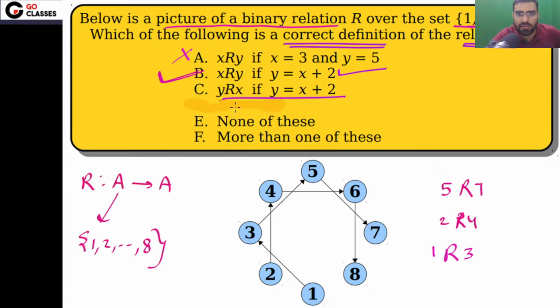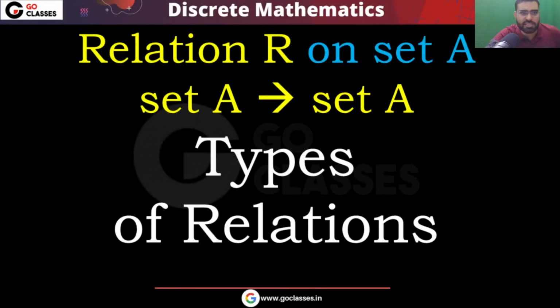What about this one? This is not correct. This is saying that if y is related to x, then y is equal to x plus 2. This is false. Why? Because you can easily see that 4 is not related to 2. 2 is related to 4, but 4 is not related to 2. So the answer for this question will be option B. Okay, very simple. Now let's see the next.